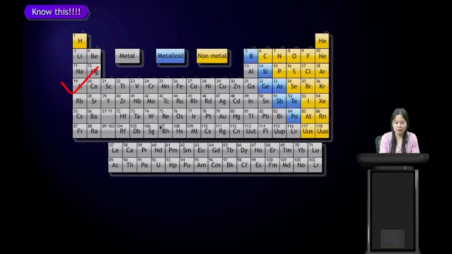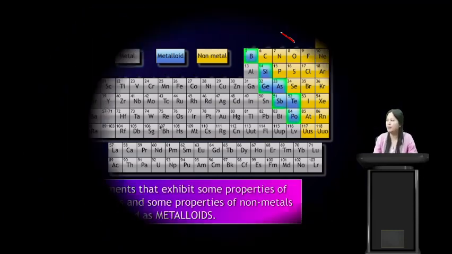Here we see that we have discussed metals which are in gray color. We have also discussed the non-metals which are in yellow color. What about the one in the blue? The metalloids. What are metalloids? Yes, students. Metalloids are elements that exhibit some properties of metals and some properties of non-metals. Some examples of metalloids include boron, silicon, etc.